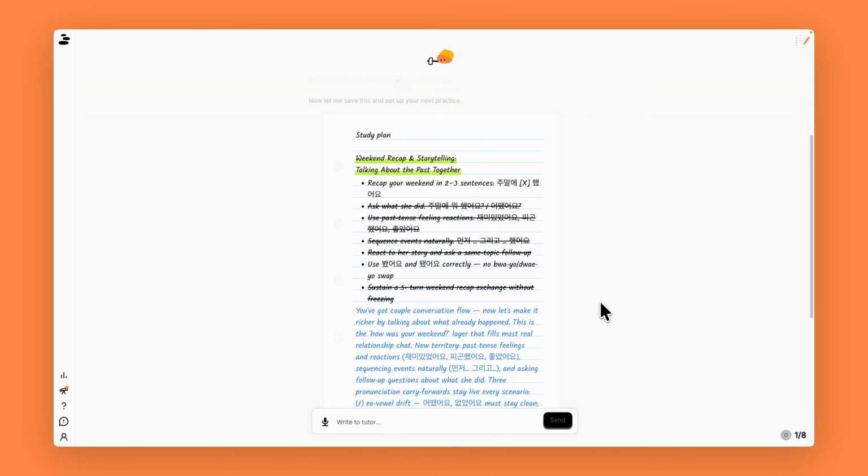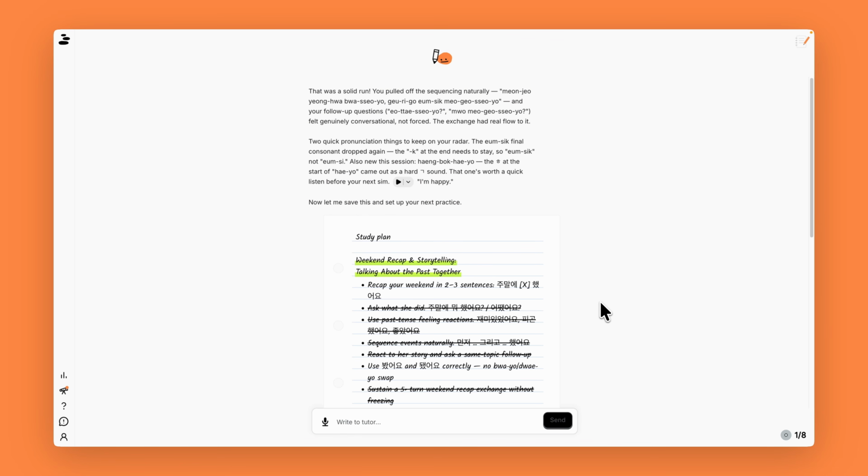When a new study plan is created, the tutor also looks at what you have been struggling with, as well as your personal goal. While the tutor does remember important things that you say about why you are learning a language, we also implemented a much more straightforward way of telling the tutor what your goal is.